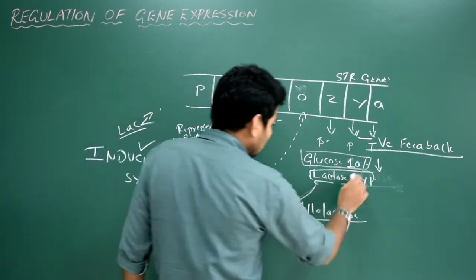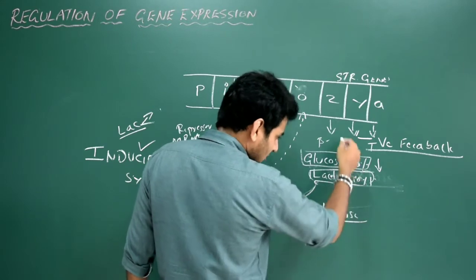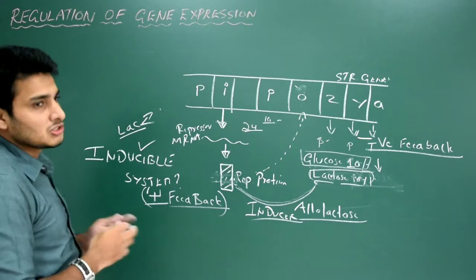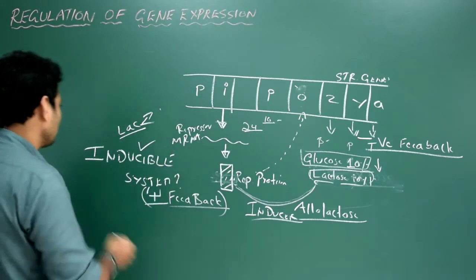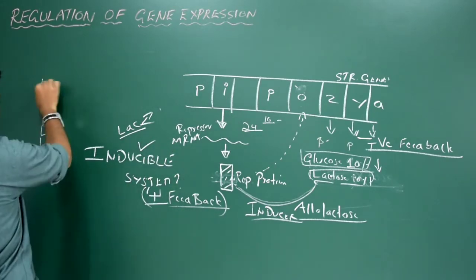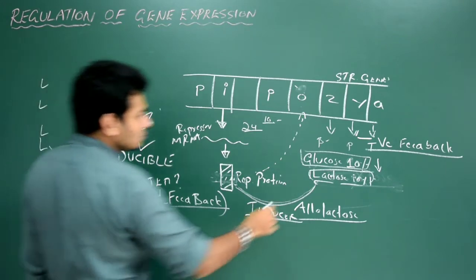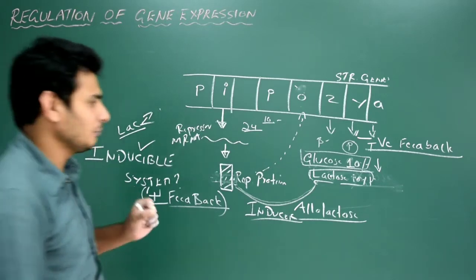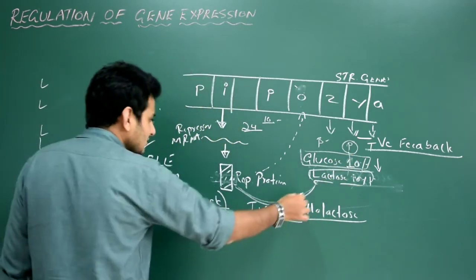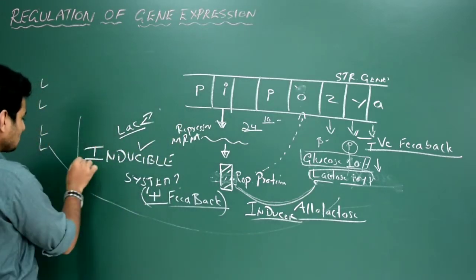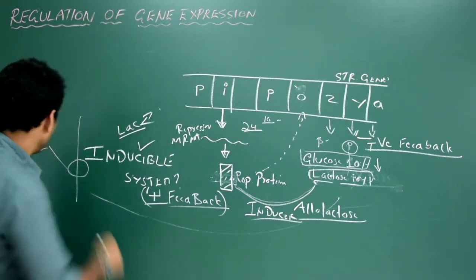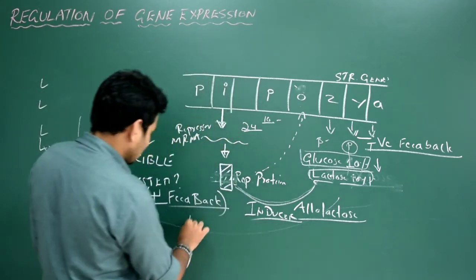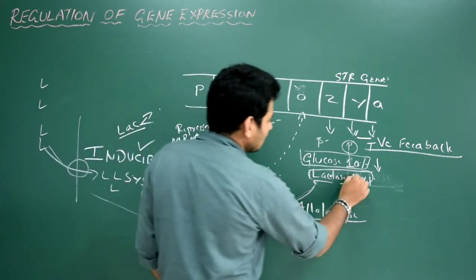Okay, so let us now imagine as the concentration of the glucose is getting down, it has to make an arrangement to survive. That is, they have to take the available food. Let us imagine more lactose is outside. So how is it going to take it? As I said, the structural gene will be active for some time. So this permease enzyme will be synthesized. That's going to bind to the plasma membrane and acts like a transmembrane protein, which will allow this lactose to get inside. So what's going to happen? More lactose gets inside the cytoplasm, the concentration now increases to 90%.